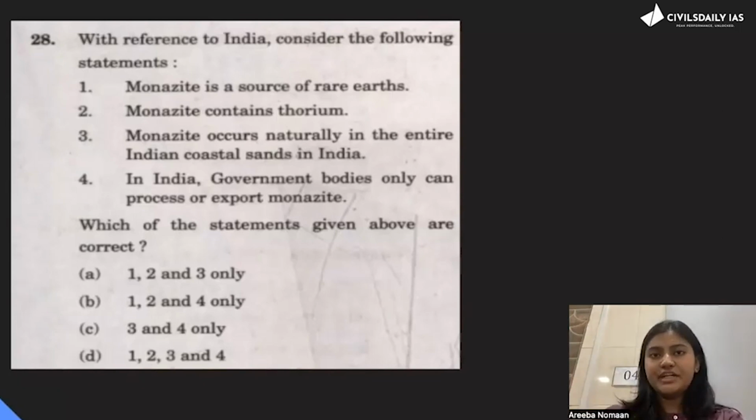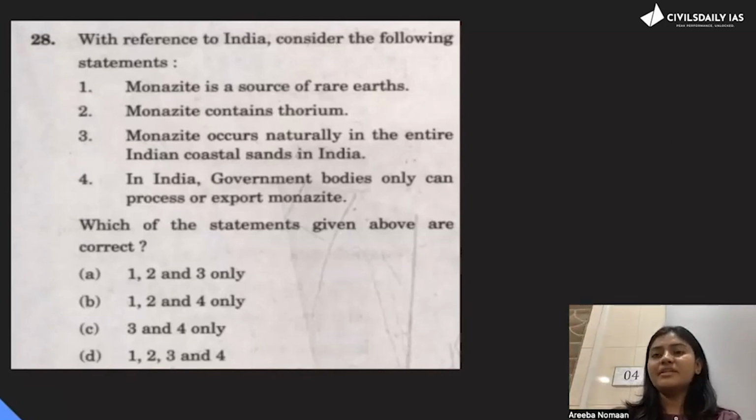Now come to the fourth statement. In India, government bodies only can process or export monazite. So again, this is a 50-50 statement. Might be, might not be. So what I will do in this situation is go by eliminating the third option. If you eliminate the third option, you will eliminate A, C, and D, and you will reach B, 1, 2, and 4. So that means, yes, it's a rare earth metal. It contains thorium, and government bodies only can process.